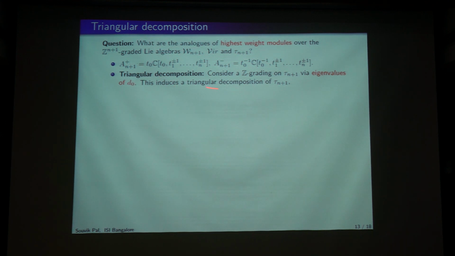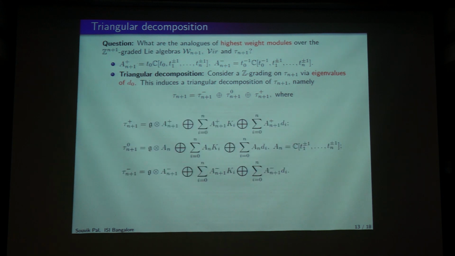So what we did was take the Z grading by eigenvalues of that d naught. This is how I am partitioning Z^2: I am declaring the second quadrant and third quadrant to be my negative part, the y-axis to be my 0 part, and the first quadrant and fourth quadrant to be my positive part. That is how I am decomposing Z^2, and then I get the triangular decomposition.